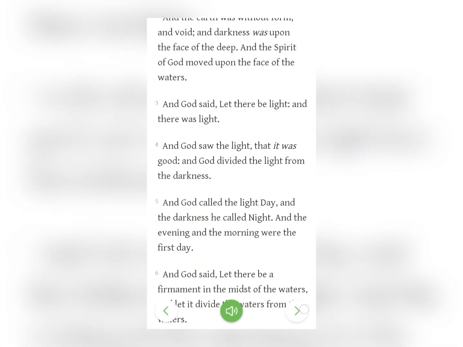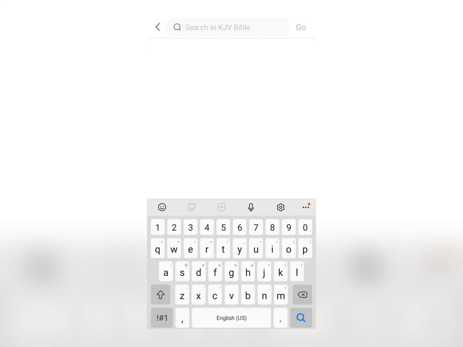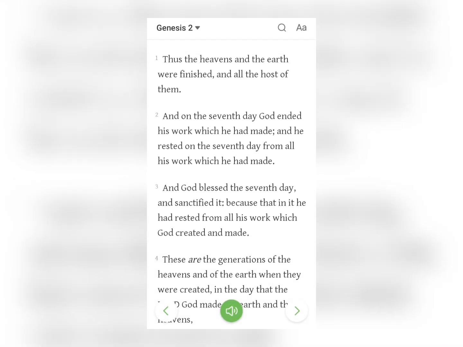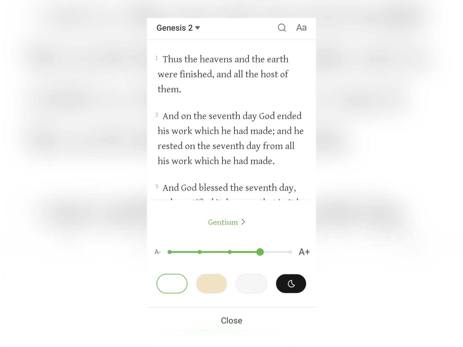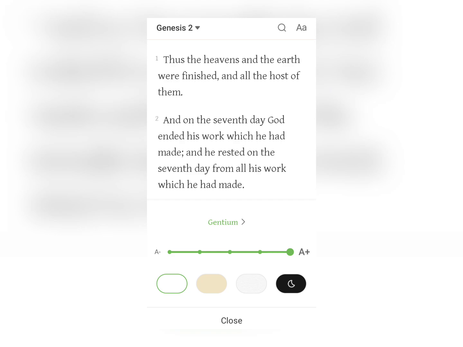And this is to skip the page. Once you tap on this option, it will skip the page, as you can see here. At the top here, you can also search for what you want in the Bible. And you can tap on the A at the top here to adjust the size of the text. Maybe you can't see the words clearly. You can adjust it to your liking so you can read the words clearly.